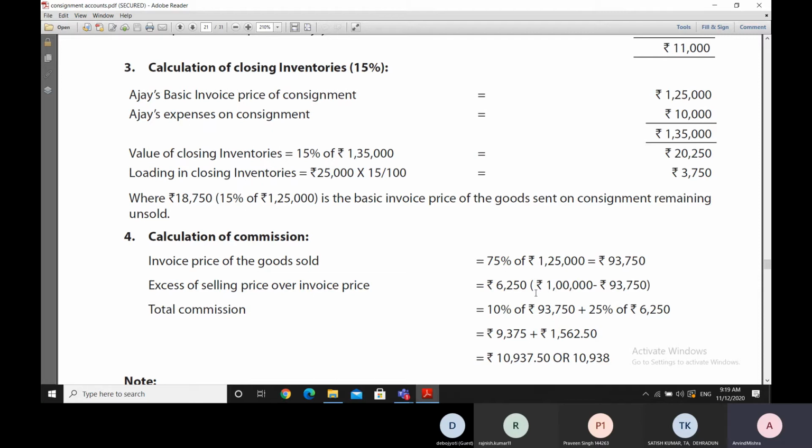So we can say that the invoice price is 93,750. This is the invoice price of the goods sold.